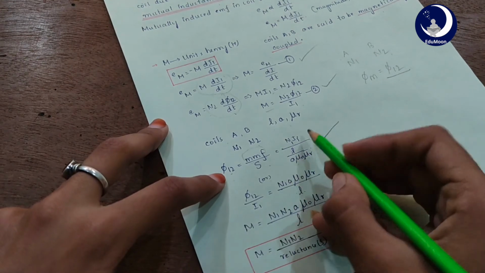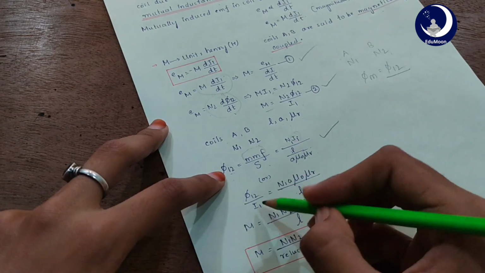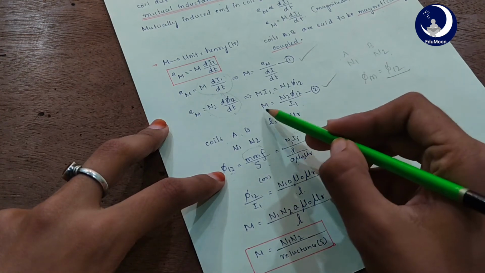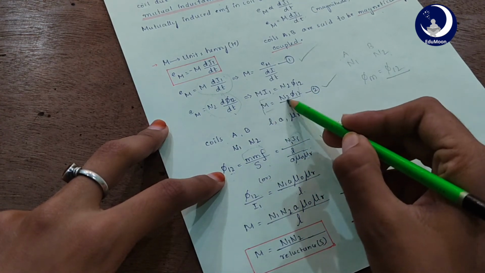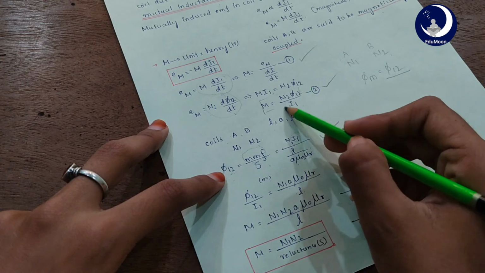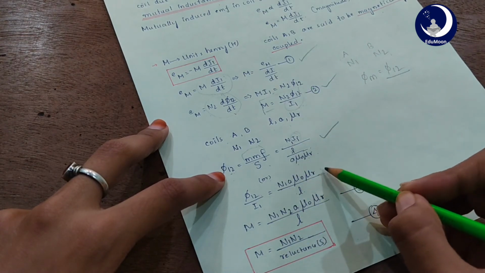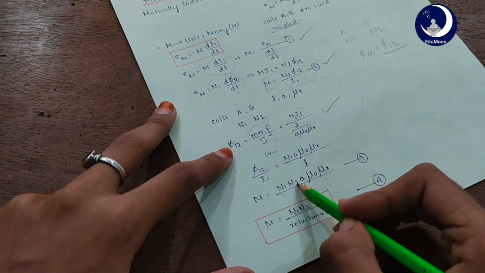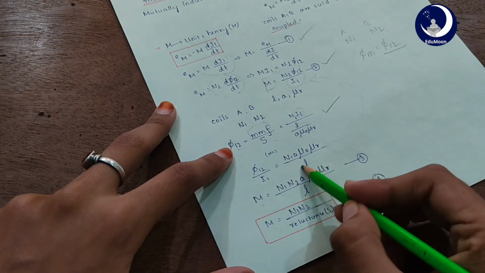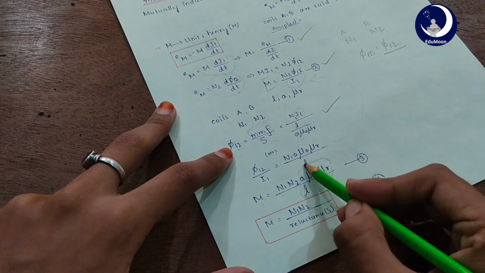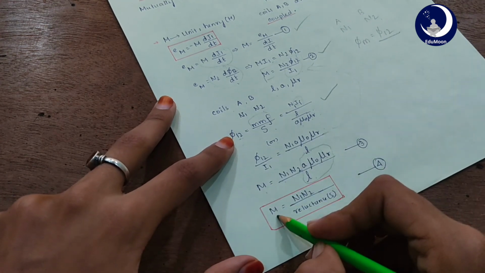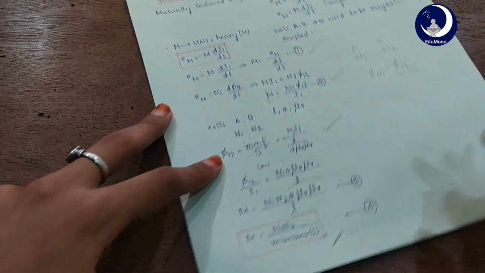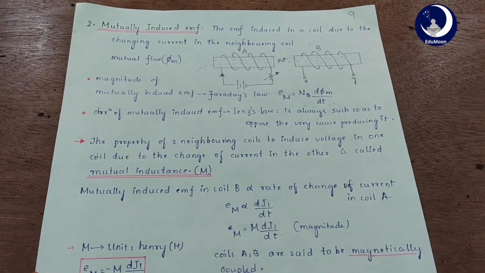If we take I1 here, phi 12 by I1 equals N1 into A mu naught mu r by L. We got this relation M equals N2 into phi 12 by I1, and we got this value of phi 12 by I1. If we substitute it here, we get M equals N1 N2 into A mu naught mu r by L. This part is 1 by reluctance, right? So M equals N1 N2 by reluctance S. So this is all about mutually induced EMF.